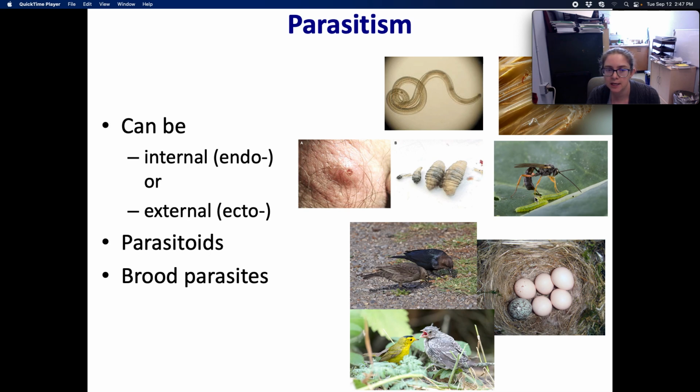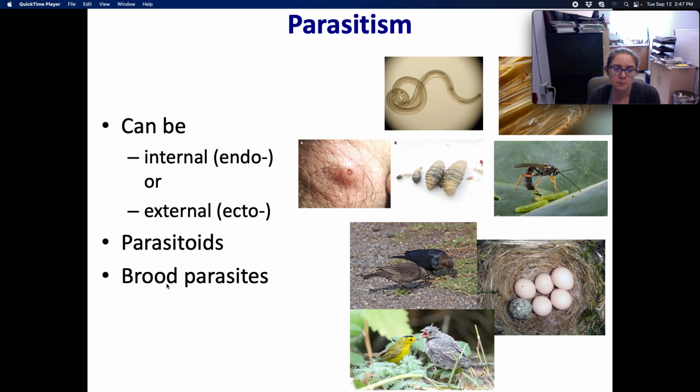Parasitoids are special cases where they actually kill their host. So parasitoids are generally wasps, and they will lay their eggs inside usually another insect, where the larvae will develop inside this other insect and then basically eat it from the inside out, and eventually will kill that. So a lot of times it's wasps laying eggs inside caterpillars that are parasitoids.